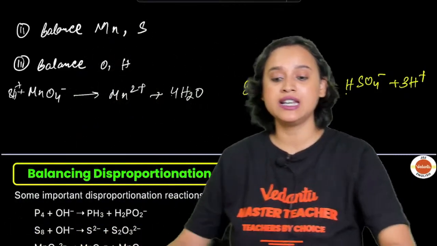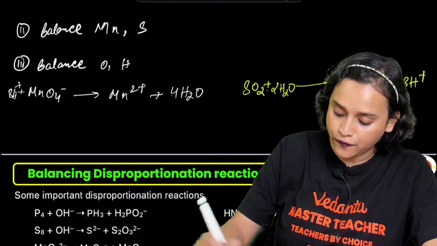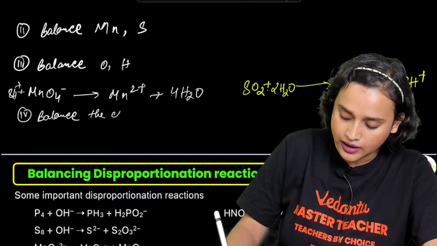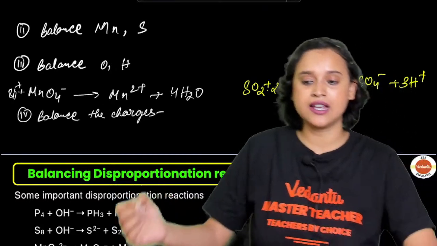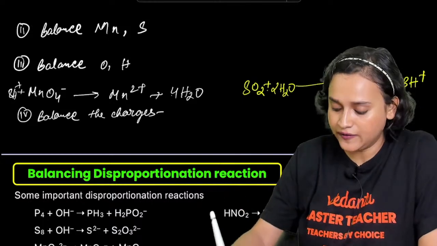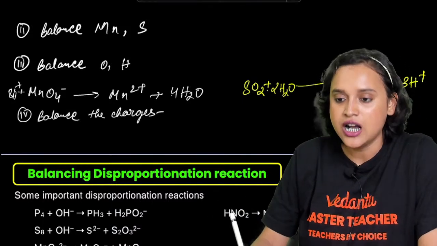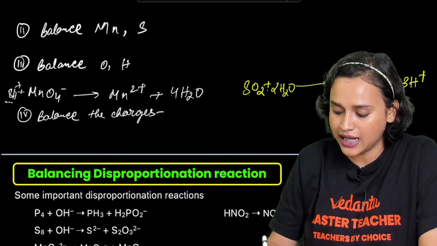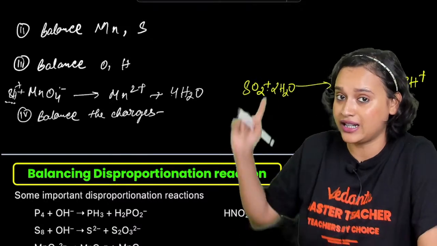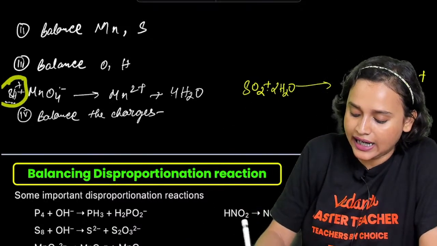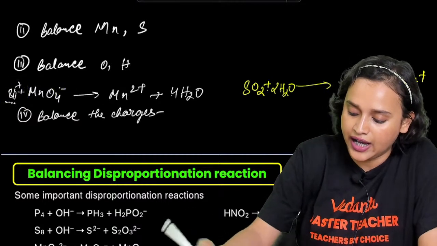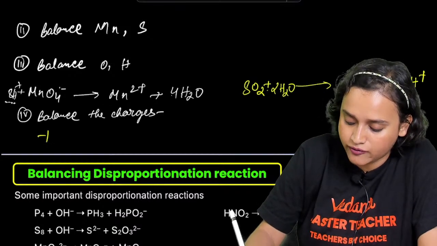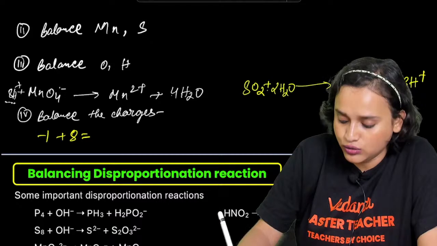Now what do we have to do? Fourth step, everybody, is balance the charges. Your fourth step is balance charges. See, on the left hand side, here what do you have? Here you have -1 plus 8, everybody. Plus 8, and there is only 1 minus charge. Check it out, guys. Plus 8 and here is your -1 charge. Am I right? Very good. So let's balance it. LHS, on the reduction side, what do you have? -1 plus 8 is equal to 7.